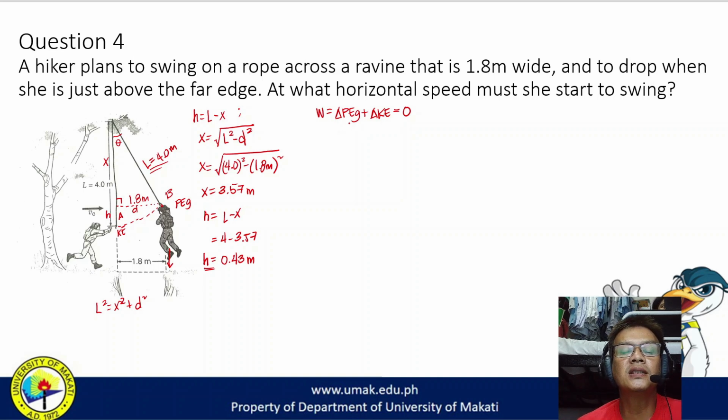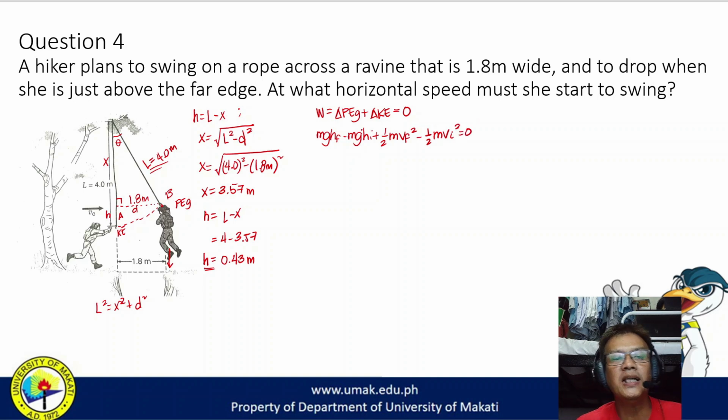So, that's just gravitational and kinetic. So, gravitational potential energy, that is mass times gravity times final height minus mass times gravity times initial height plus 1/2 mass times final velocity squared minus 1/2 times mass times initial velocity squared.